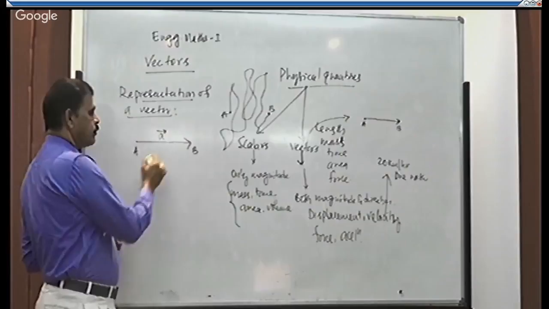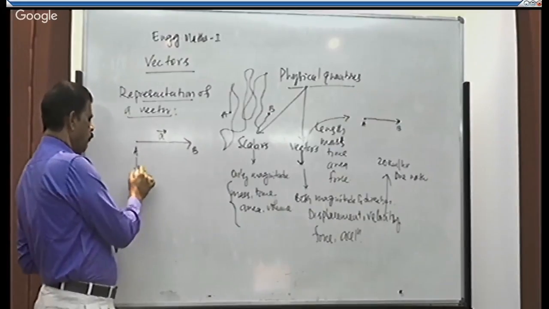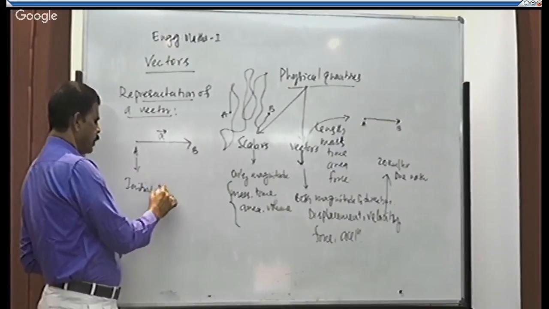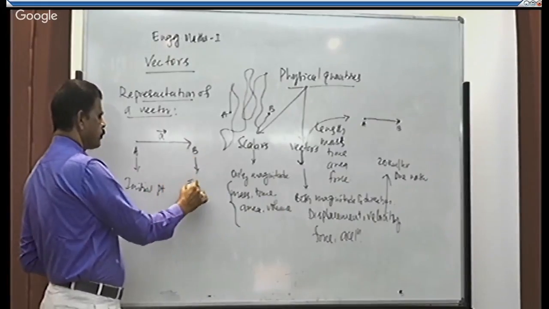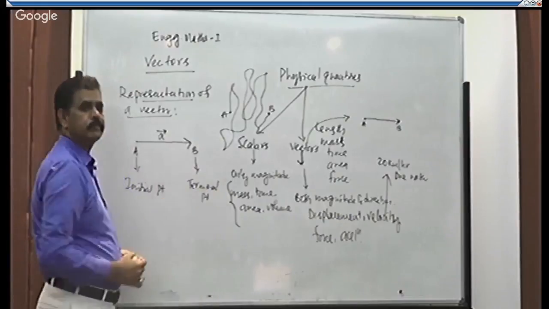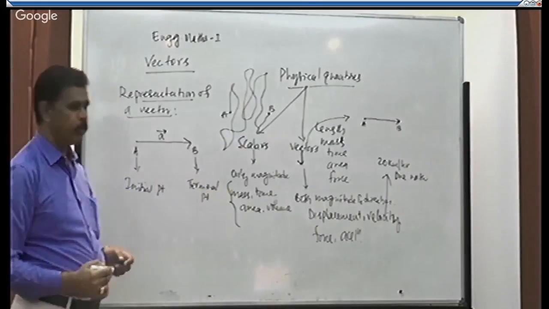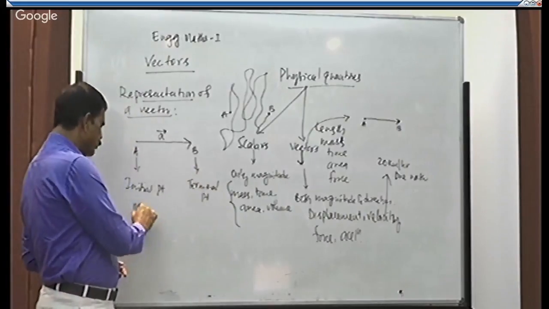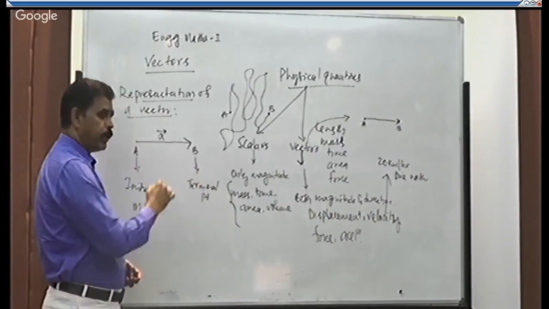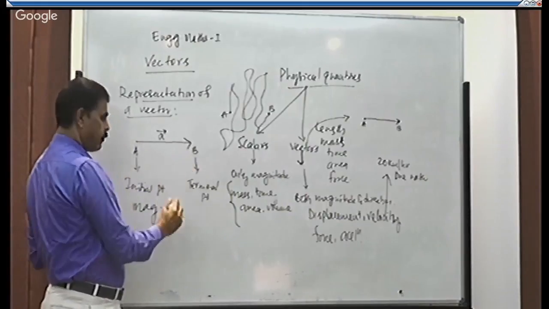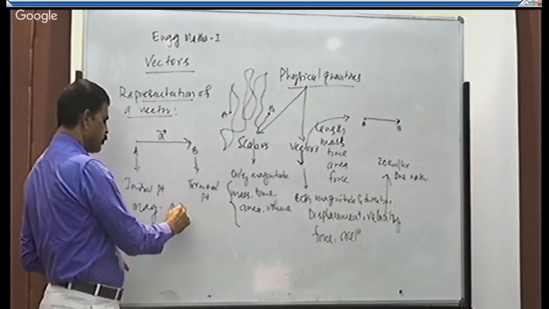Here, in this vector, A will be the initial point. B is the terminal point. A is initial point, B is terminal point. Then magnitude will be the length of a line. The length of a line always indicates the magnitude.